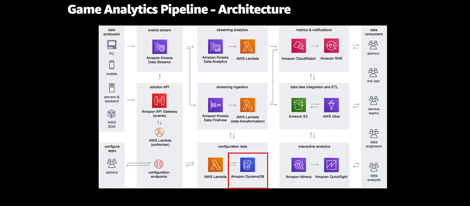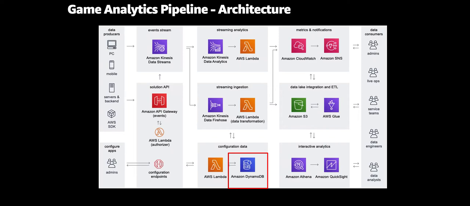The solution uses Amazon DynamoDB tables to store application configuration data. Each DynamoDB table is provisioned using DynamoDB on-demand capacity to provide flexible scaling and reduce costs for unpredictable access patterns. In DynamoDB, we will have two tables: the applications table, which is a table that contains data about the applications registered by data producers and is identified by application ID. And we will have the authorizations table, a table that stores API keys identified by API key ID with a mapping to an application ID.